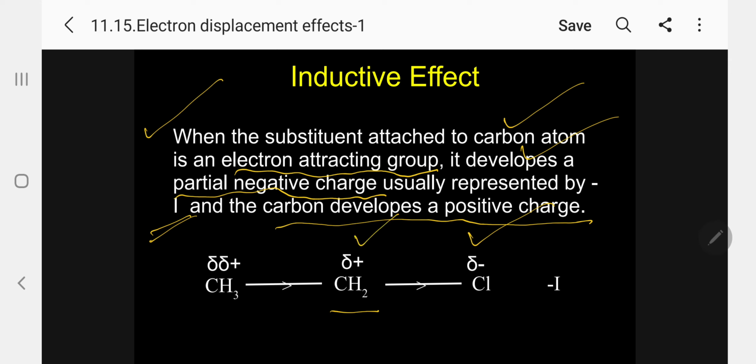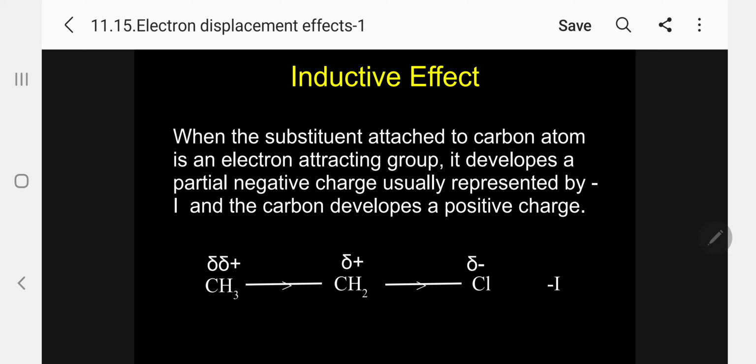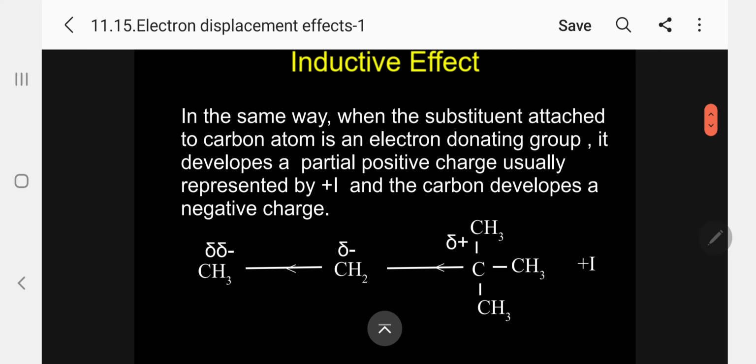Kindly follow. The next carbon again gets 2 delta plus. This is called the minus I effect, the electron attracting group. Please follow. In the same way, in this case, plus I.